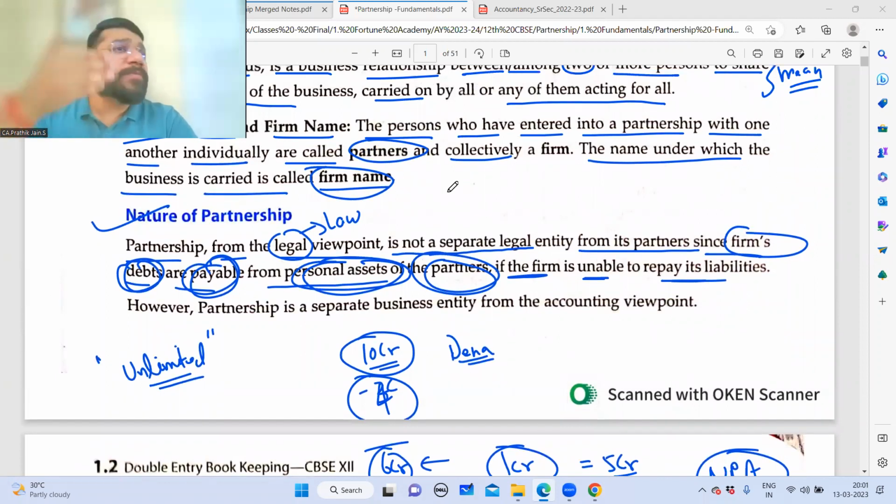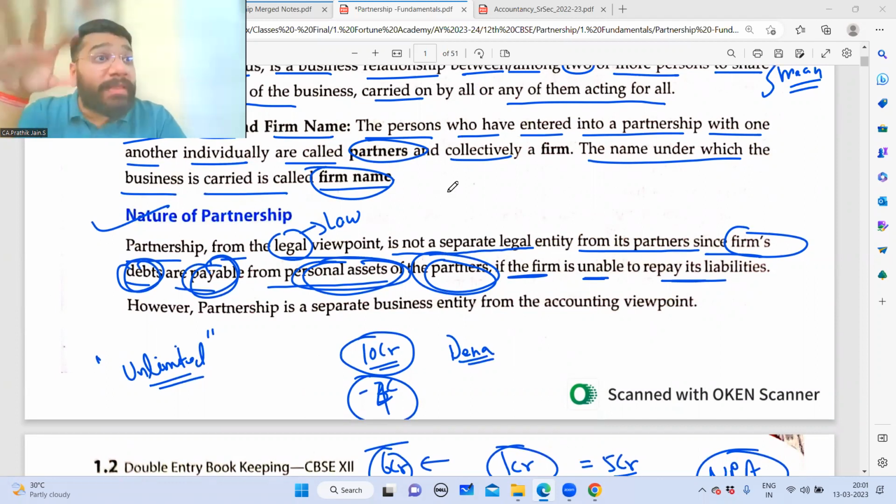We saw various forms of business. One was sole proprietorship concern. Second was partnership. Third was LLP. Now, in partnership, there is this constraint. Some people are not okay with this constraint, so they will not form partnership. They will instead form LLP, limited liability partnership.